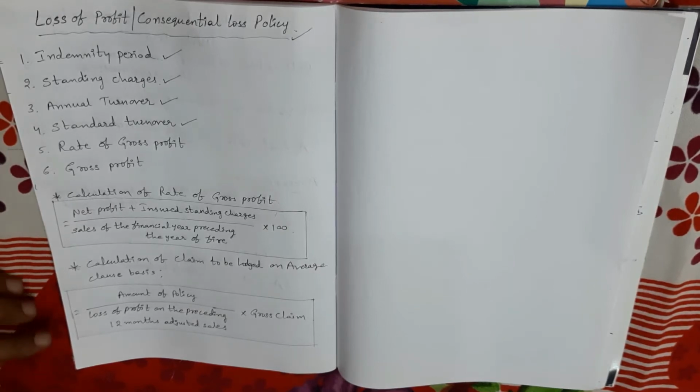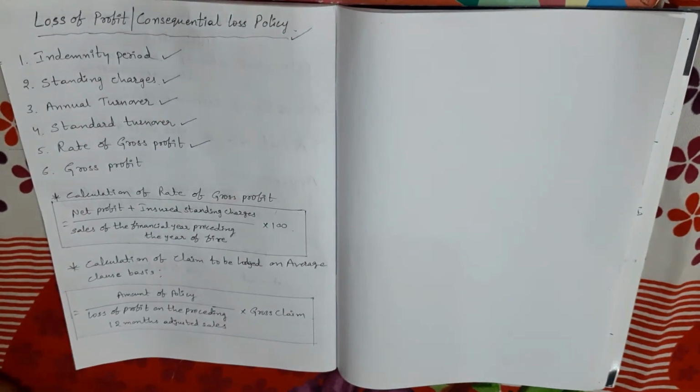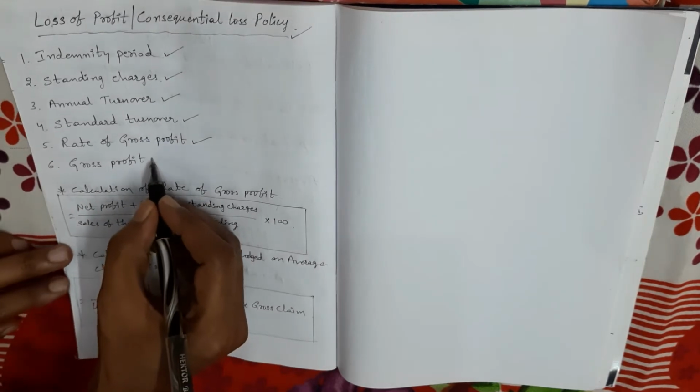Right. Next, rate of gross profit. So here rate of gross profit means the rate of gross profit earned on the turnover during the financial year immediately before the date of damage. So how to calculate rate of gross profit? We'll explain later. Next, gross profit.